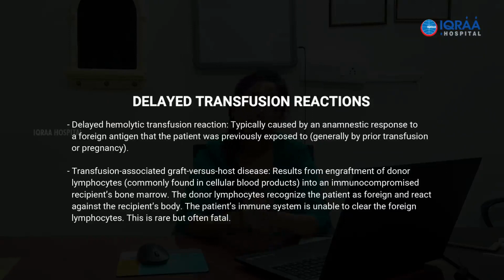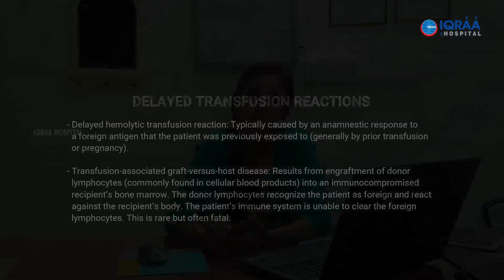So delayed hemolytic transfusion reaction is again like the acute one, but it is delayed, and it is generally because of IgG type of antibodies. So it is not mainly because of ABO incompatibility, but incompatibility because of other blood group antigens. It is impossible to test for every antigen system as far as cross matching is concerned.